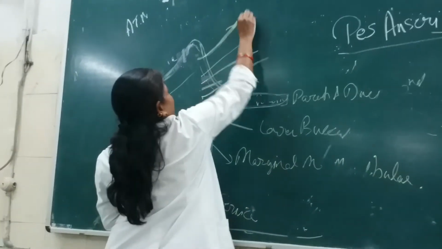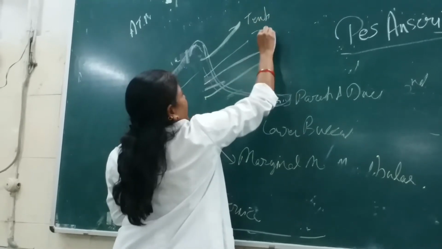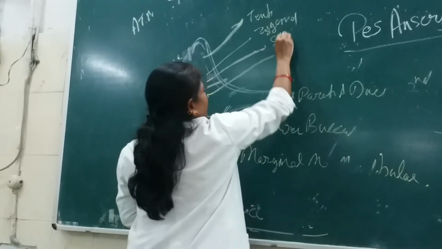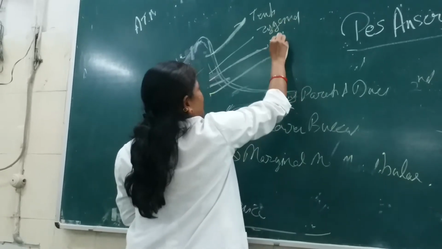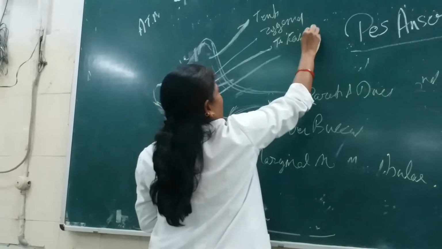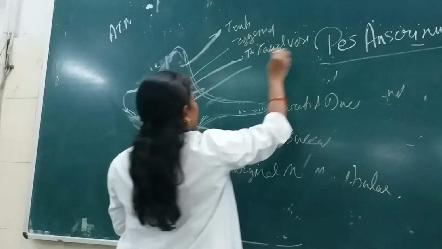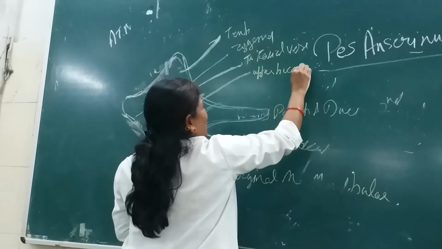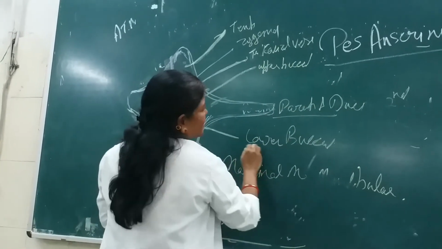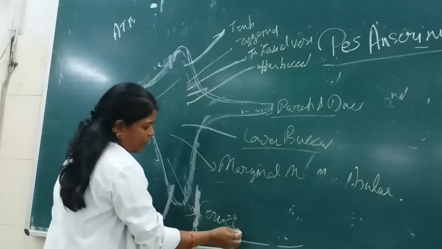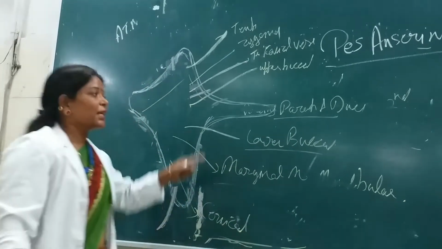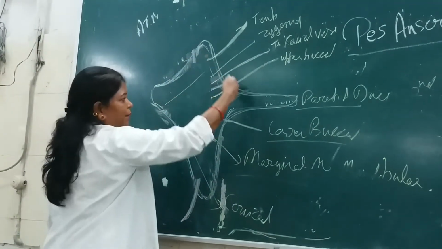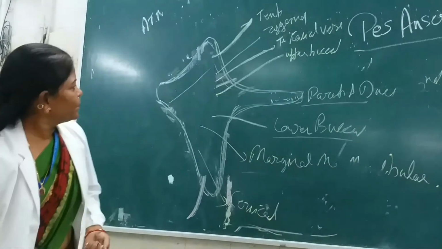Okay, so this is the temporal, this is the zygomatic, this is the transverse facial vessels, then this is the upper buccal, this is the parotid duct, this is the lower buccal, this is the marginal mandibular, and this is the cervical. So these are the structures, from above downwards, which are emerging through the anterior border of the parotid gland.